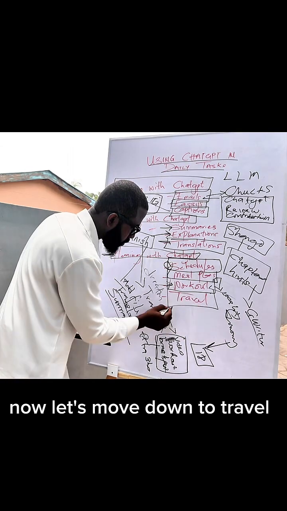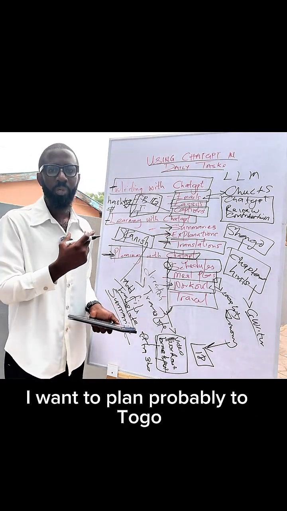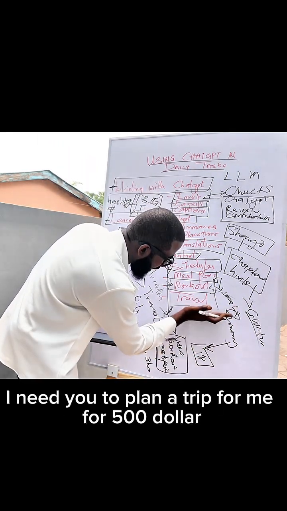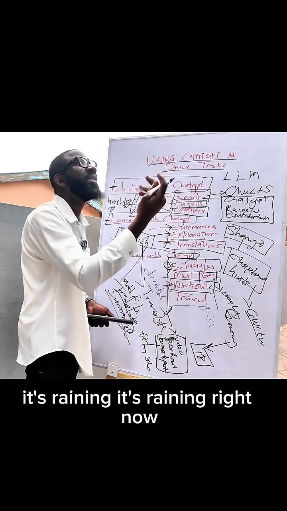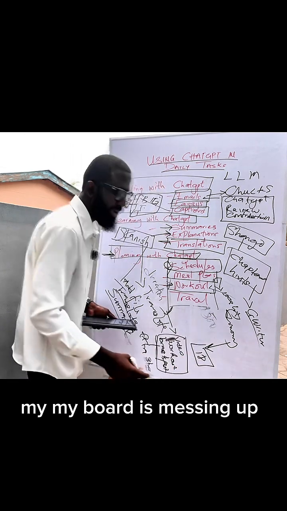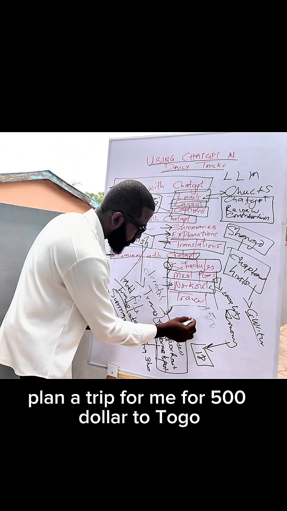Now let's move down to travel. I can have a trip I want to plan, probably to Togo. And I told ChatGPT, I need you to plan a trip for me for $500. It's raining right now, so my audio is messing up. I need you to plan a trip for me for $500 to Togo.